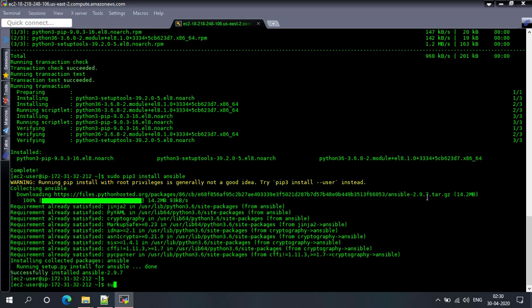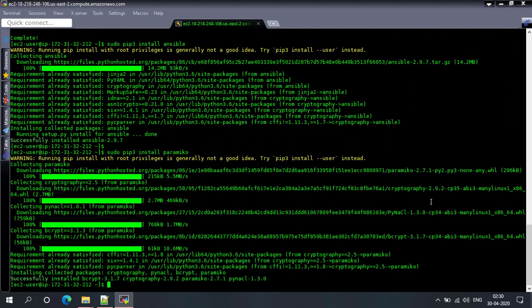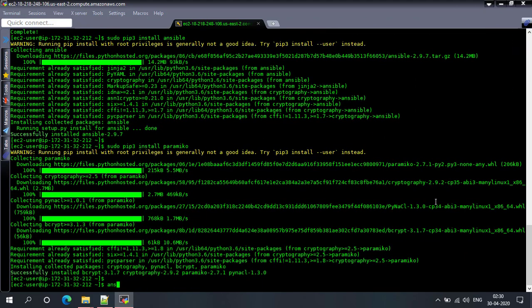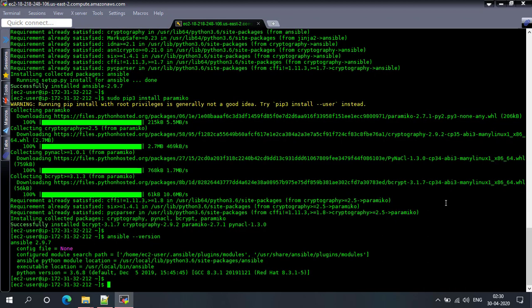The last component, paramiko, we'll install that as well. It's done. So as we can see, Ansible 2.9.7 version is installed. Now we will start with our first inventory file and then the Ansible playbook.